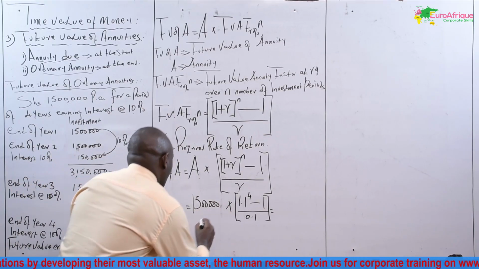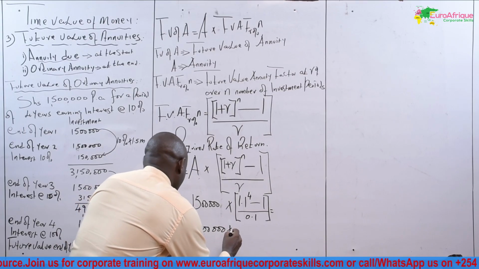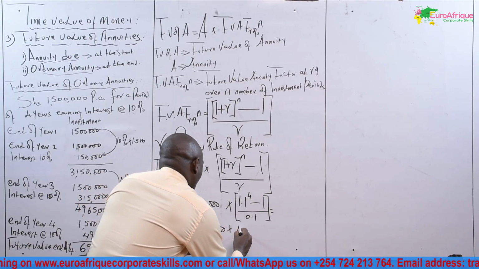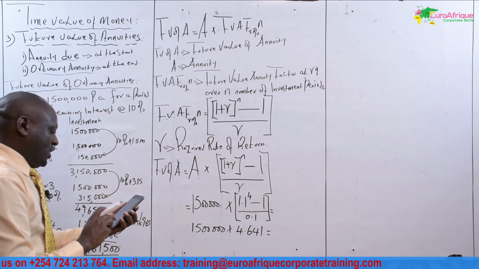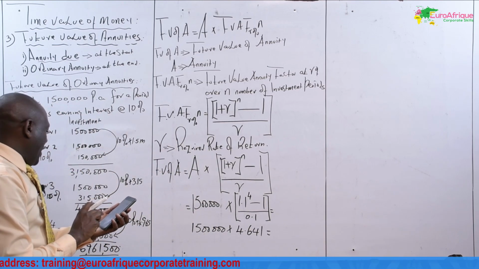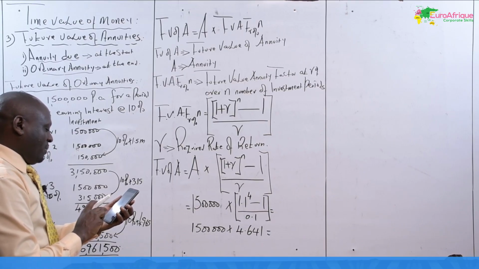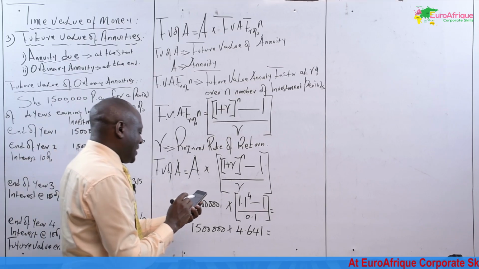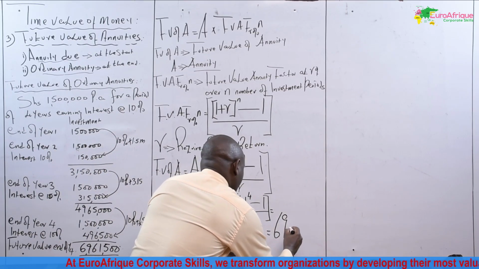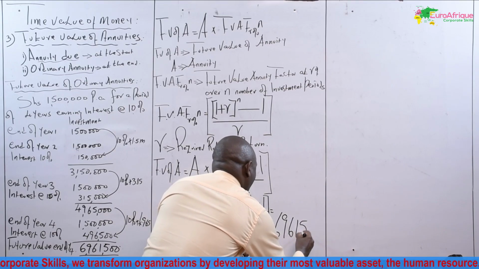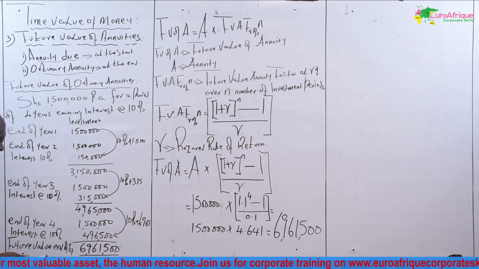This gives me 1.5 million multiplied by 4.641. Then this is equal to 6,961,500.